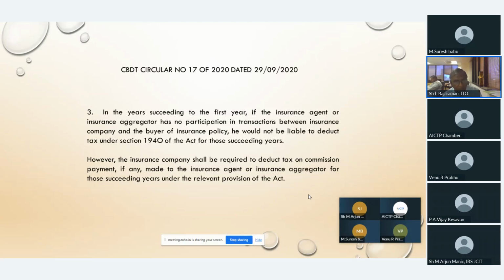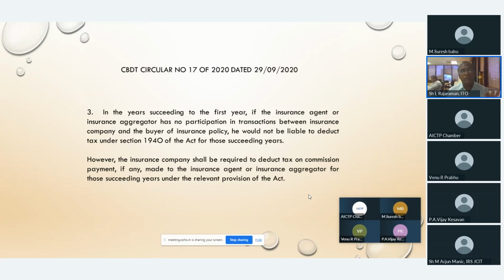Point number 3. In the years succeeding the first year, if the insurance agent or insurance aggregator has no participation in transactions between the insurance company and the buyer of the insurance policy, he would not be liable to deduct tax under section 194O of the Act for those succeeding years.